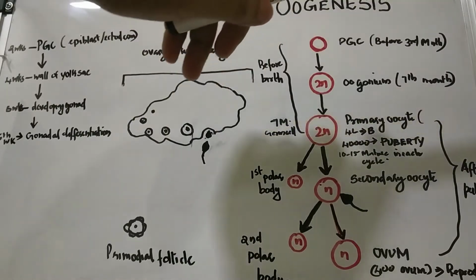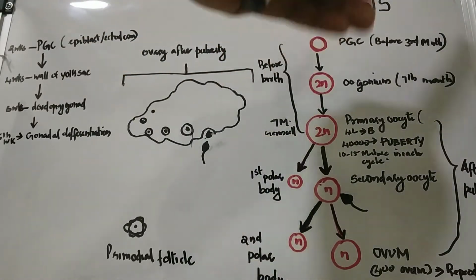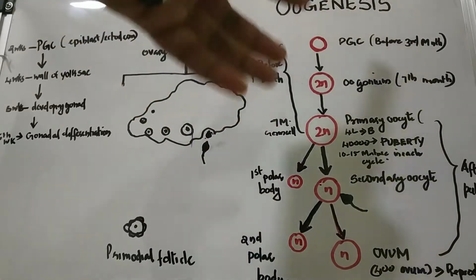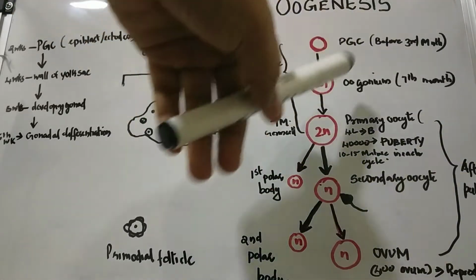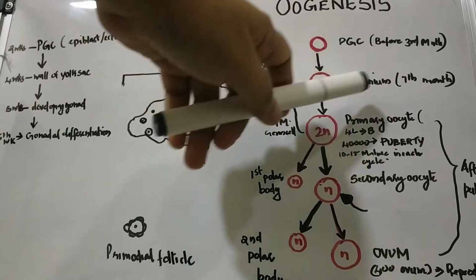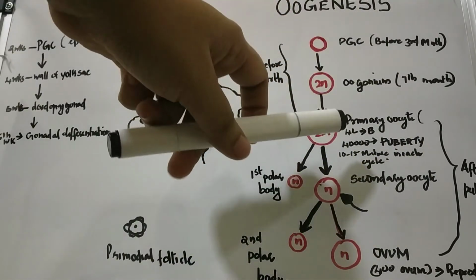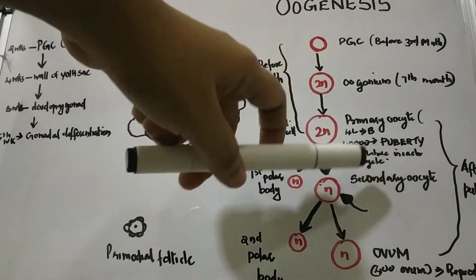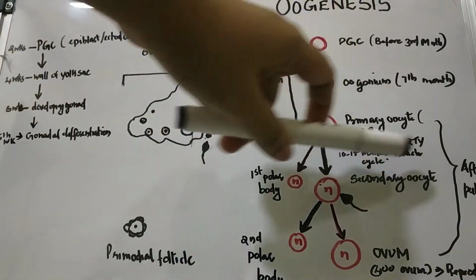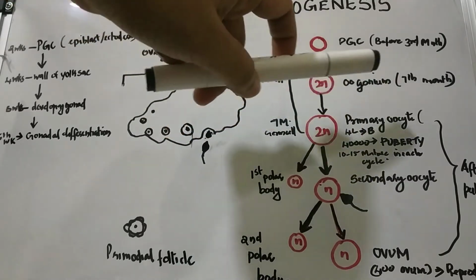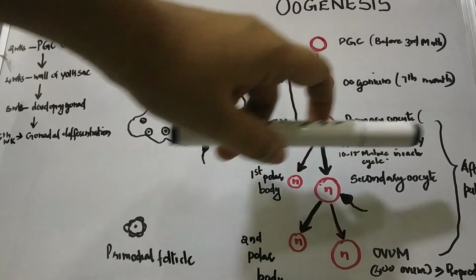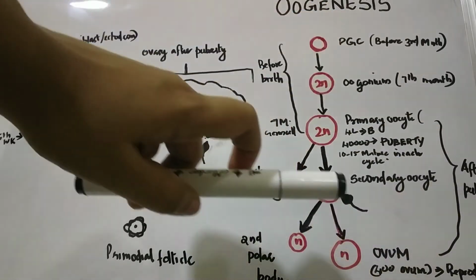Some of these oogonia undergo continuous mitotic division and some enlarge in size to form the primary oocyte. When the primary oocyte is formed, it undergoes the first meiotic division, but it gets arrested at the prophase itself.